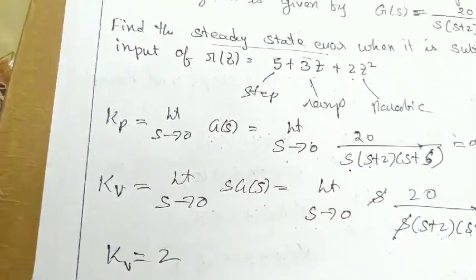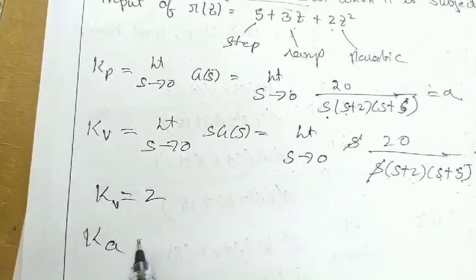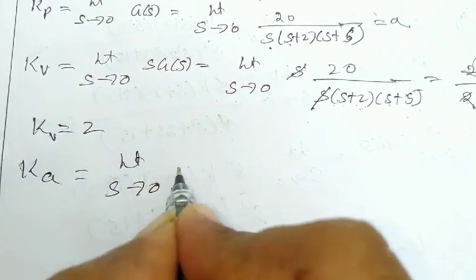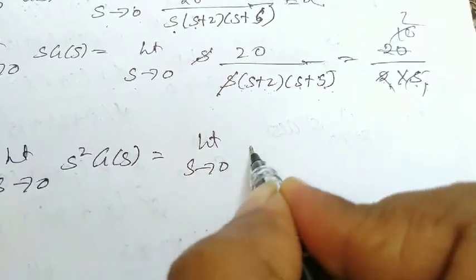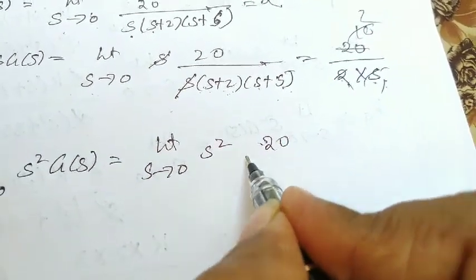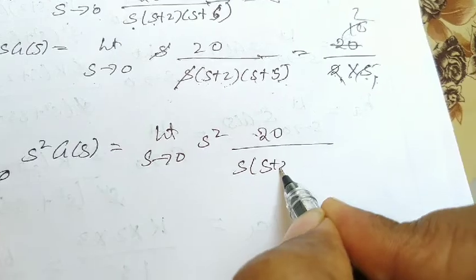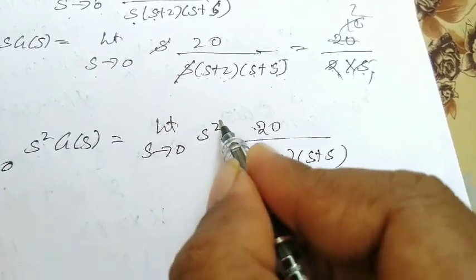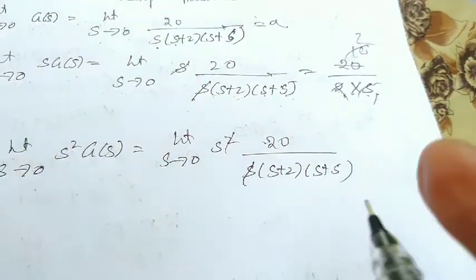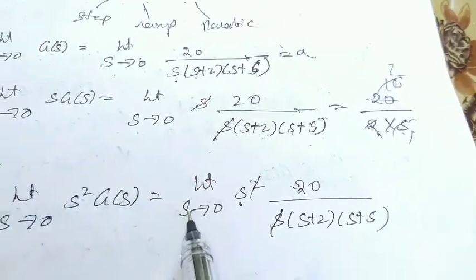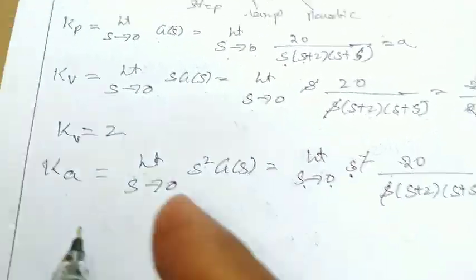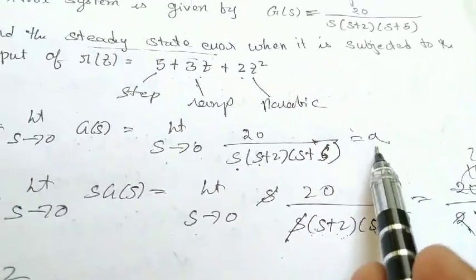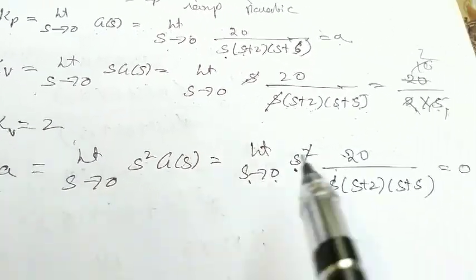Kv value is 2. Next I'll find out Ka. What is Ka? Limit s tends to 0 of s square into g of s. What is g of s? 20 divided by s into (s plus 2) into (s plus 5). So s square and s will get cancelled. One more s remains here. If I substitute s equal to 0, 0 into something, I'll get 0. So Ka value is 0. So Kp value is infinity, Kv value is 2 and Ka value is 0.